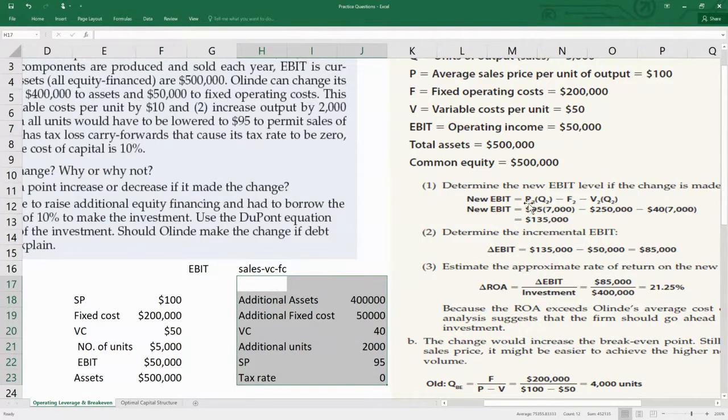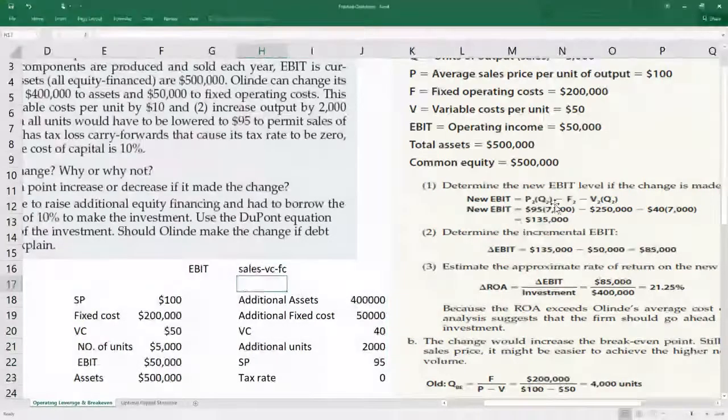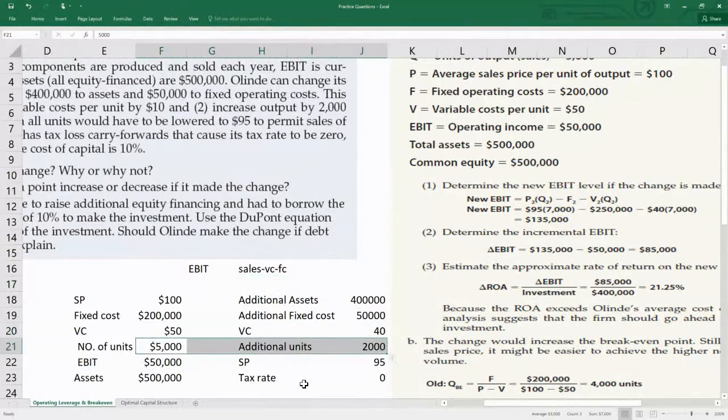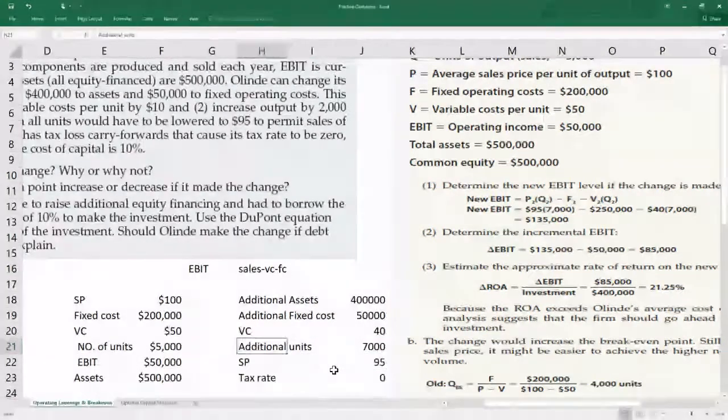You can see here, our sales means quantity into price. So what is the quantity? 7,000. What is our new quantity? 5,000 and 2,000. The new quantity would be 7,000. Total units would be 2,000 plus 5,000, right? Total units 7,000.